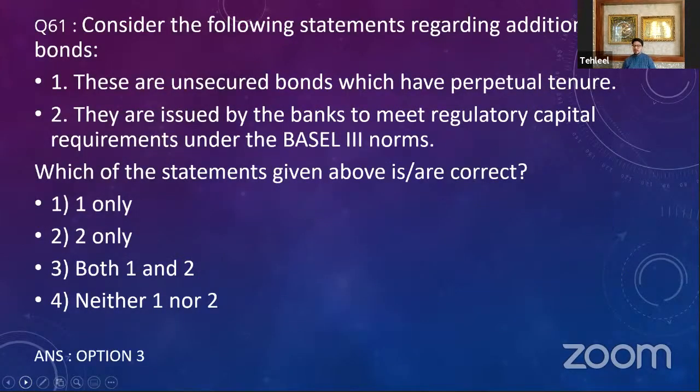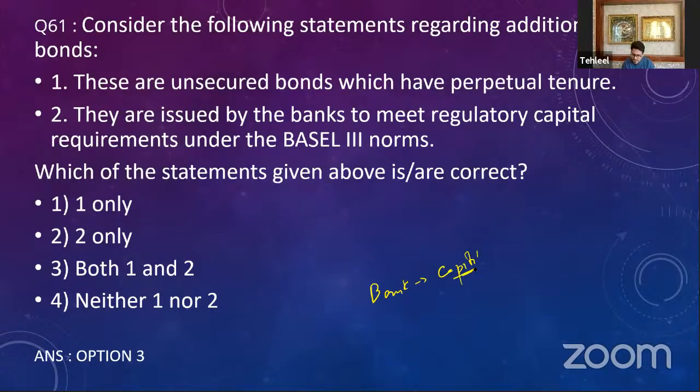Then you have AT1 bonds. We will be seeing what AT1 bonds are. Now see guys, you are giving the exam right now, the current affairs. You are already prepared. You already know what NDTL is, what the capital requirement norms of the banking system are. You should also know that banks are required to keep a certain level of capital. Fine, banks are required to keep a certain level of capital.